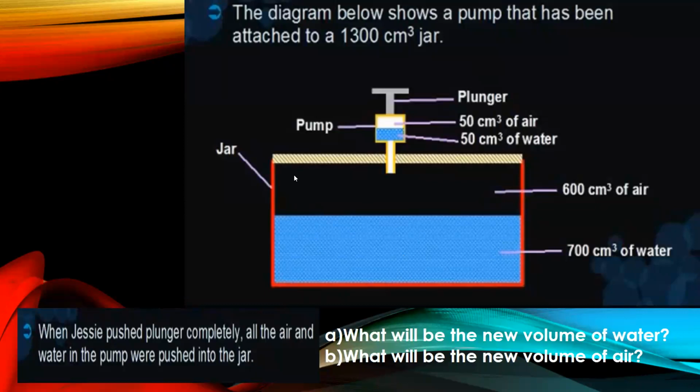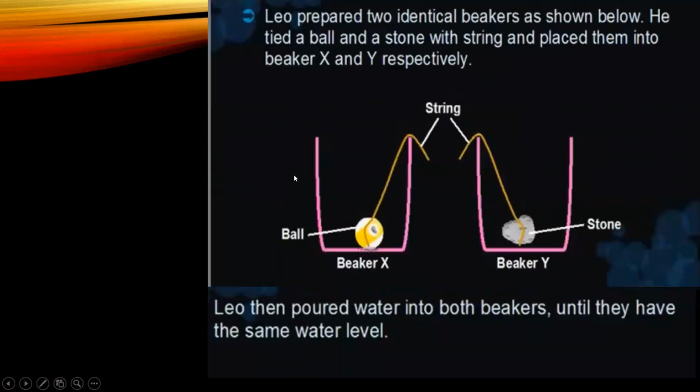Let's do number 2. Now, Leo prepared 2 identical beakers as shown below. He tied a ball and a stone with a string and placed them into beaker X and Y respectively. So the first point to be noted here is that they are identical beakers. Next, he tied a ball. So this is a ball and this is a stone. So they have tied it with the string and placed them into the beaker.